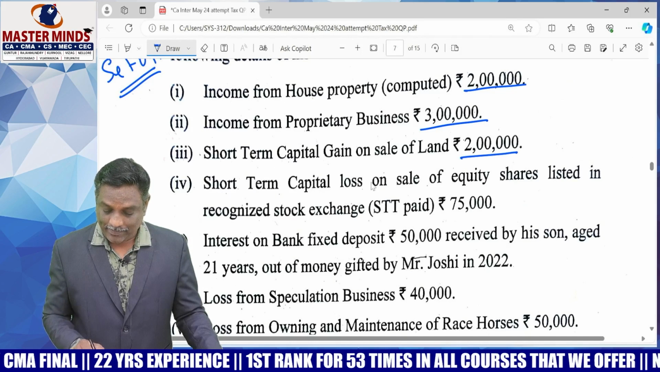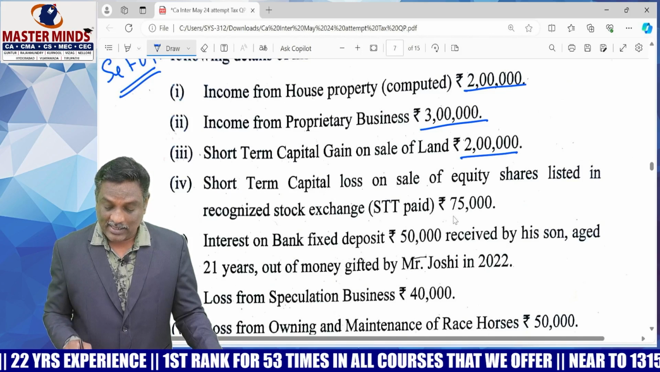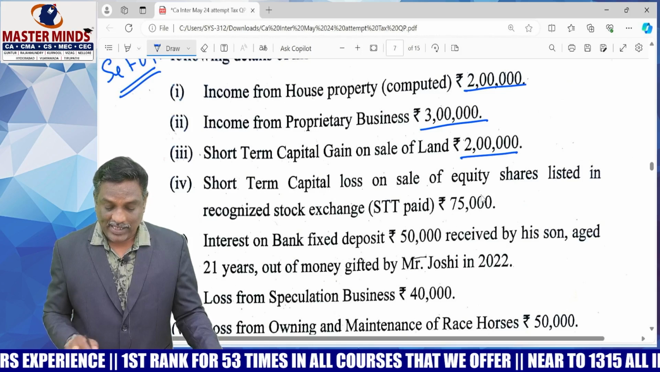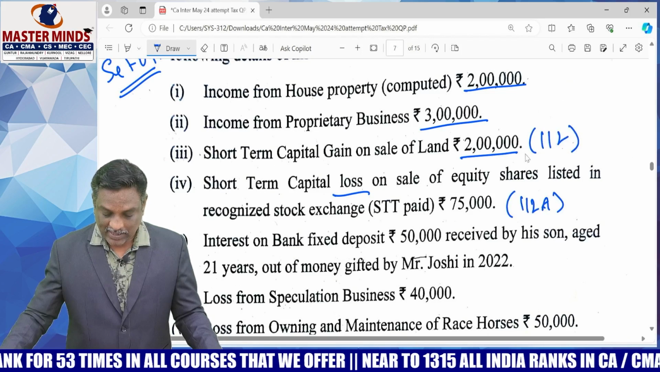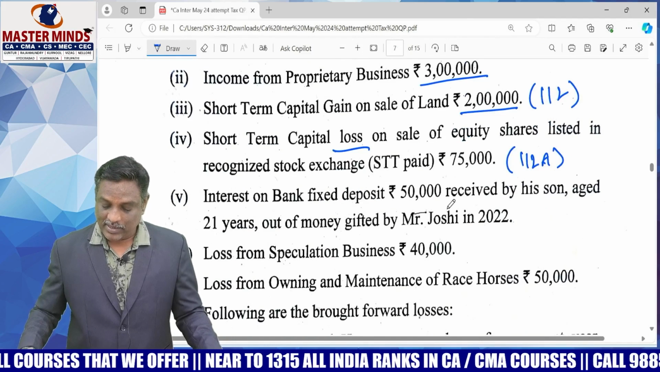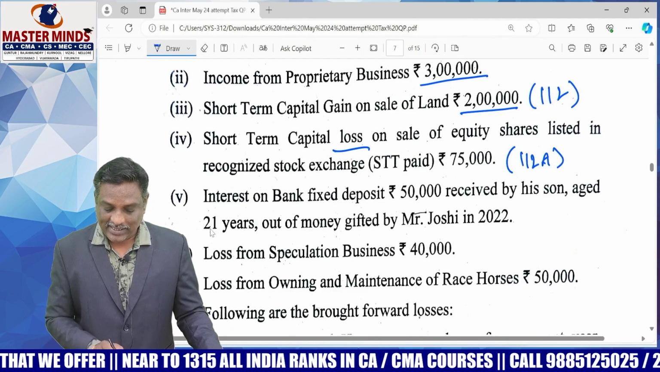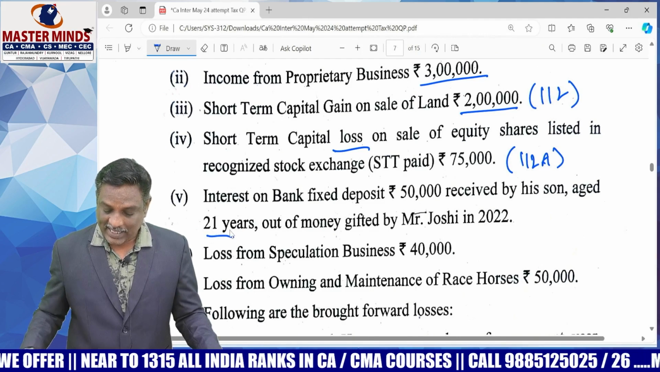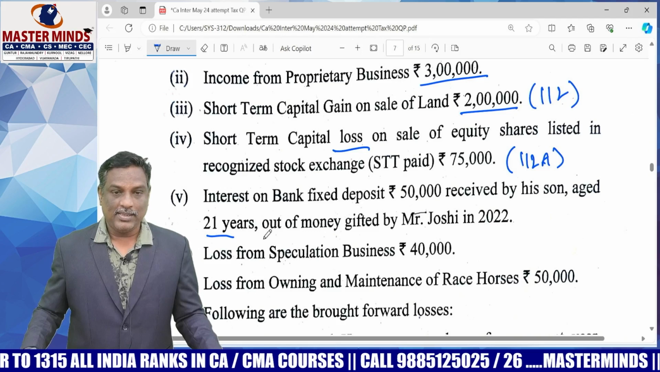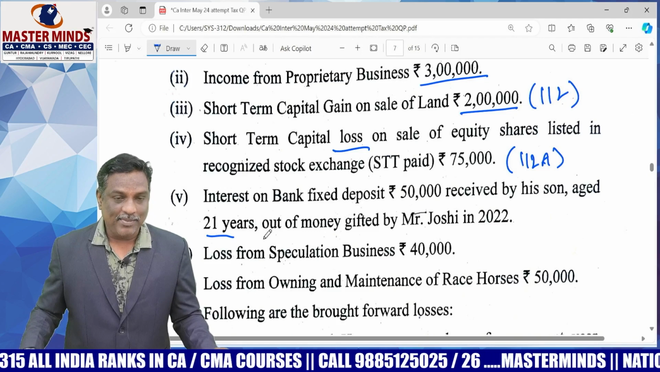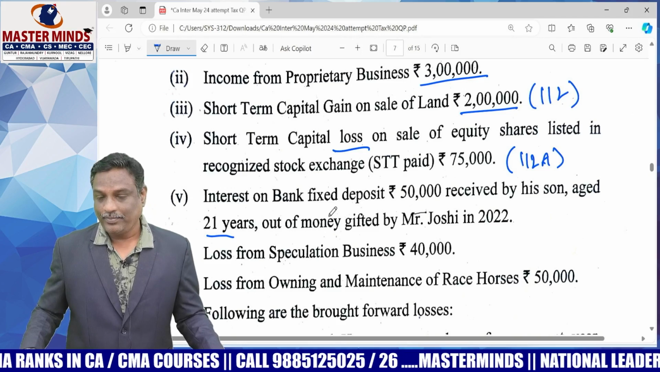Short term capital gain, short term capital loss on sale of equity shares listed in recognized stock exchange 75,000, it's a 112 loss. This is 112. Next one, interest on bank fixed deposits 50,000 received by his son, age 21 years, is a major son, out of money gifted by Mr. Joshi in 2022. So it's not eligible for clubbing because he is a major. So that is one of the important points in this problem.